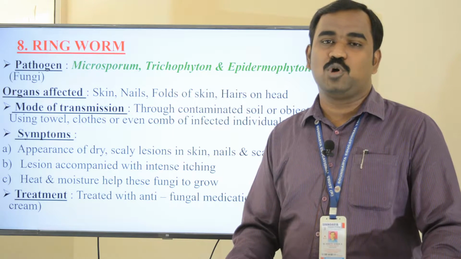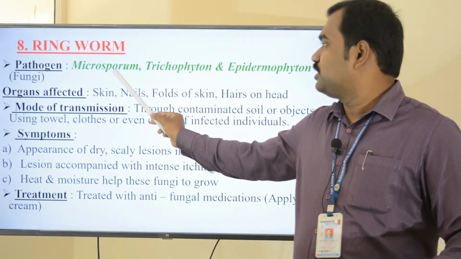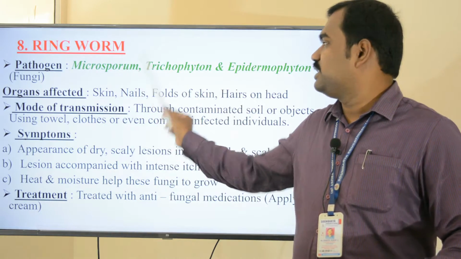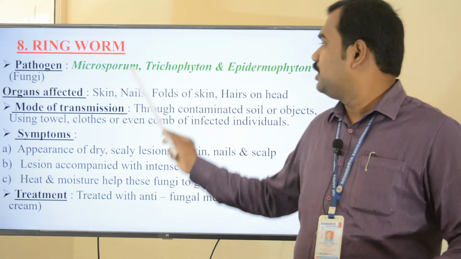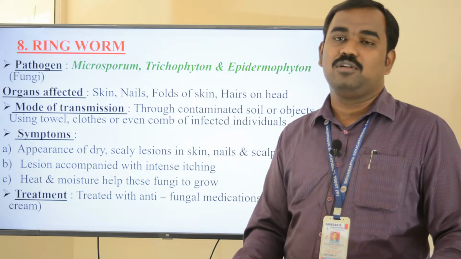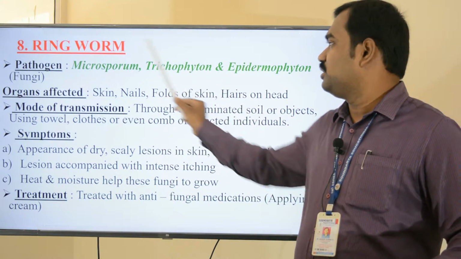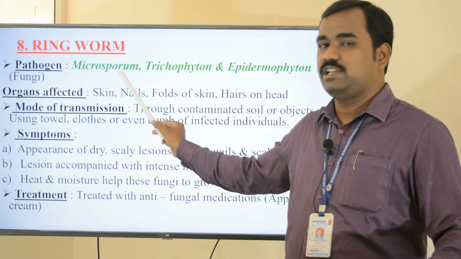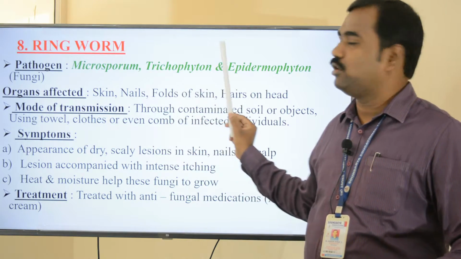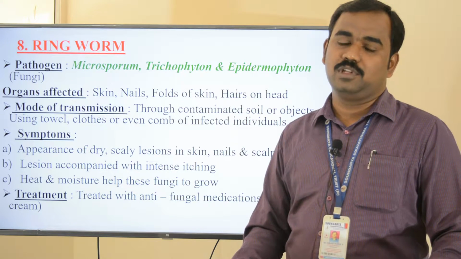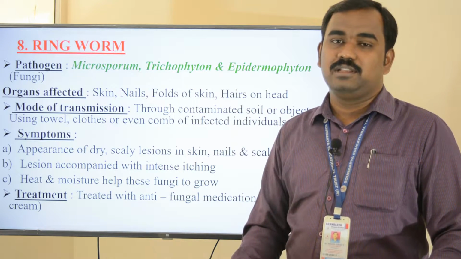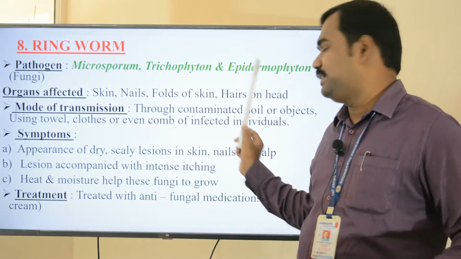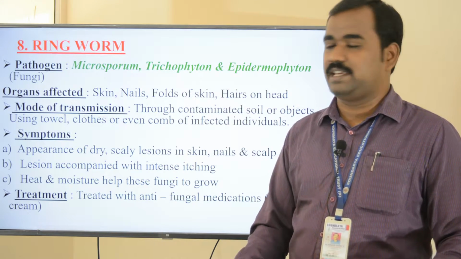The next disease is ringworm disease. The pathogen that causes ringworm disease is nothing but fungi. The pathogens are Microsporum, Trichophyton and Epidermophyton. These are the pathogens that cause ringworm disease. Which are the organs mainly affected? The organs mainly affected are skin, nails and hairs on the head and also folds of skin.